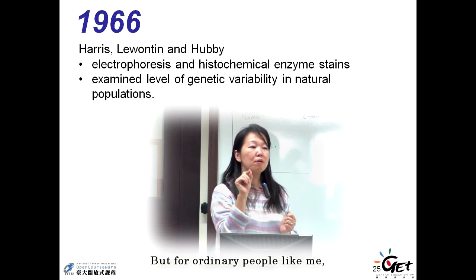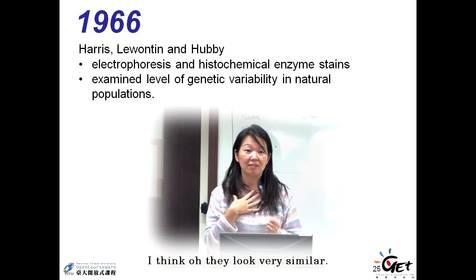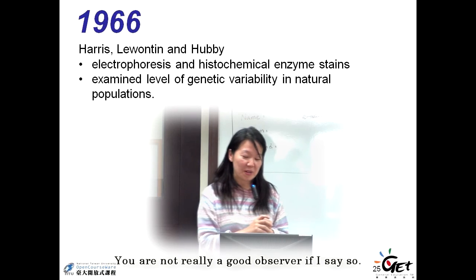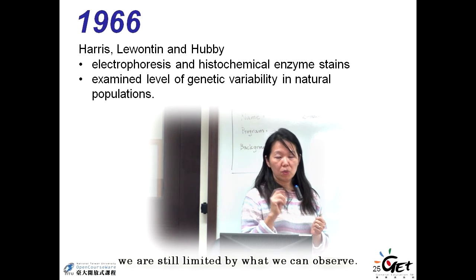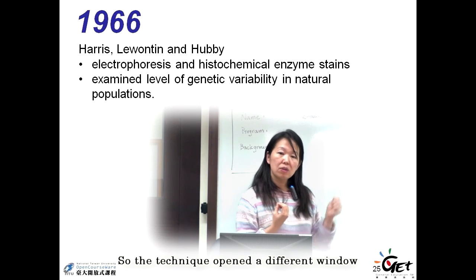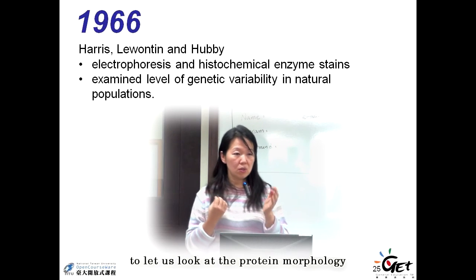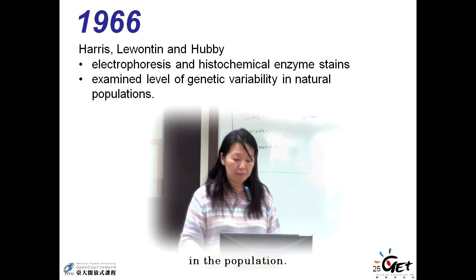But for ordinary people like me, they look very similar. You are not really a good observer, if I may say so. But even if we are very good, we are still limited by what we can observe. So the technique opened a different window to let us look at protein polymorphism in the population.